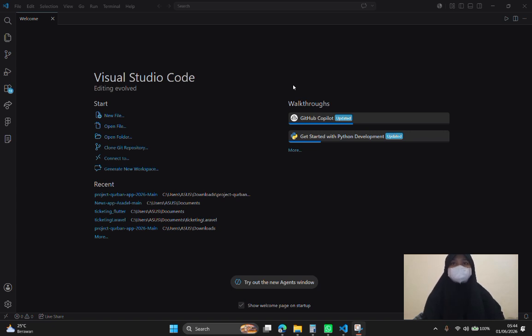So, what is Visual Studio Code? Visual Studio Code is a source code editor developed by Microsoft. It was released in 2015 and has since become one of the most widely used code editors in the world.